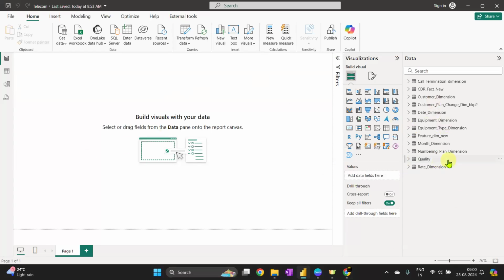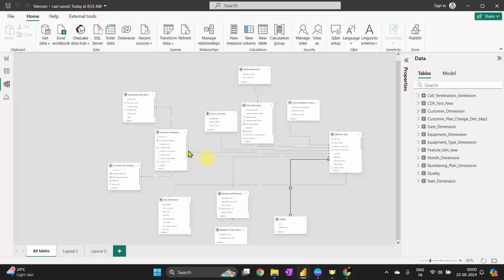So this is one option that you can do with the DAX concepts or measures if you are dealing with any deletion concept. But with the model, you have to do it again if you are deleting something. Not entirely again, but at least for that particular table again.